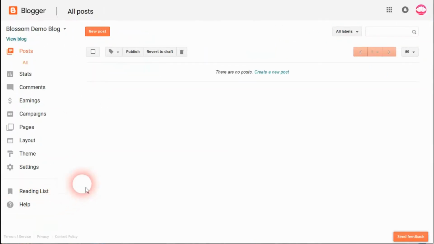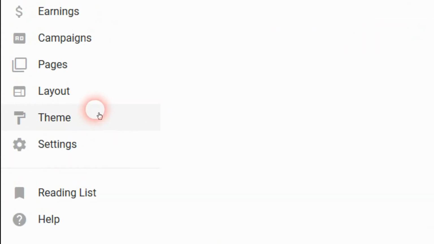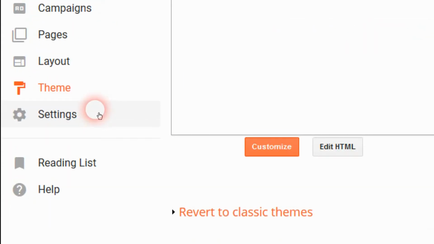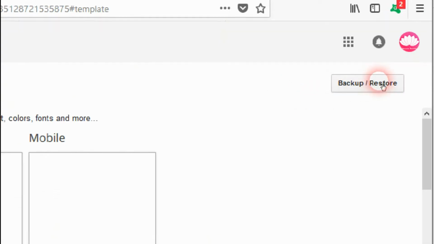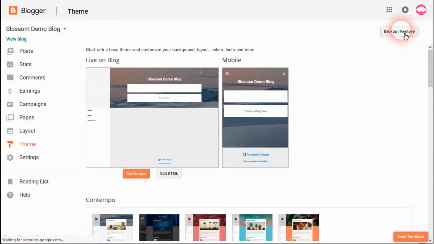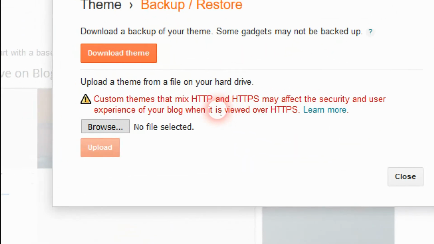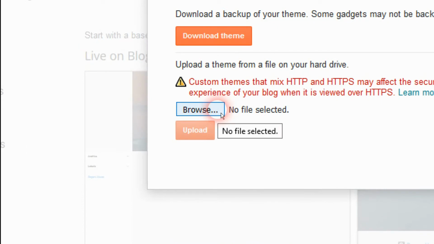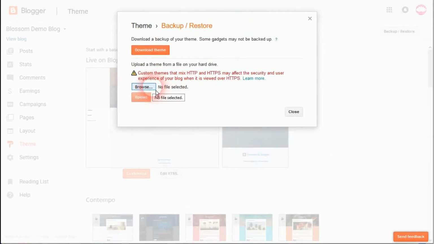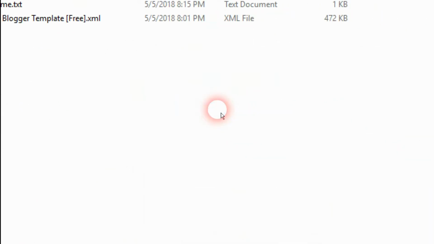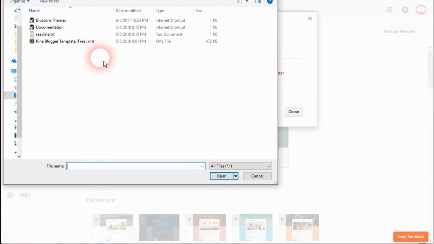Go to the Theme tab available in the sidebar. Now click on the Backup and Restore button available in the top right corner. In the appeared pop-up box, look for the Browse button. Now click on the Browse button and select the previously extracted theme file.